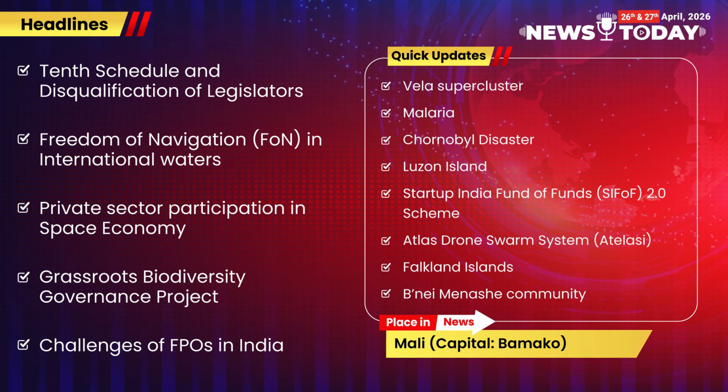Then we will be covering biodiversity governance, as a project to strengthen grassroots biodiversity governance in Tamil Nadu and Meghalaya has started. Then in the last main news, we will be covering the Farmers Producer Organization, as a paper by the National Academy of Agriculture Science has highlighted challenges associated with FPOs.